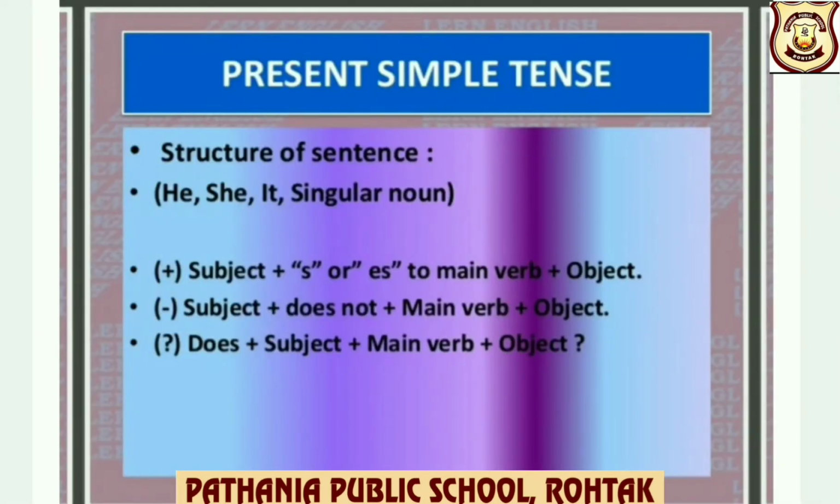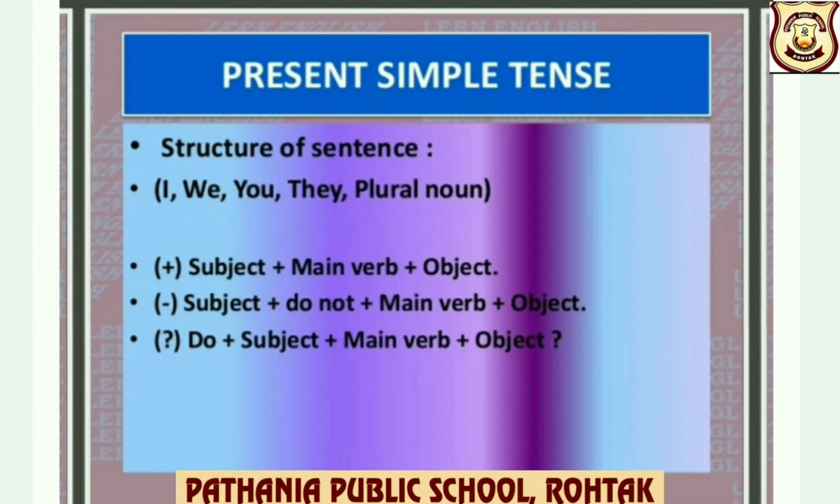Let us understand structure of simple present. He, she, it, singular noun. Look here children, positive construction, subject plus s or es to main verb plus object. Negative, subject plus does not plus main verb plus object. We know children, does is used for singular. Interrogative, does plus subject plus main verb plus object. And do not forget children, interrogatives end in question mark.